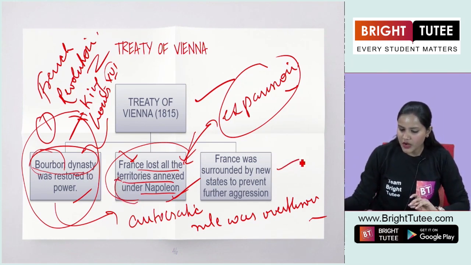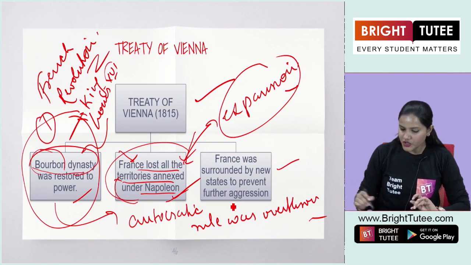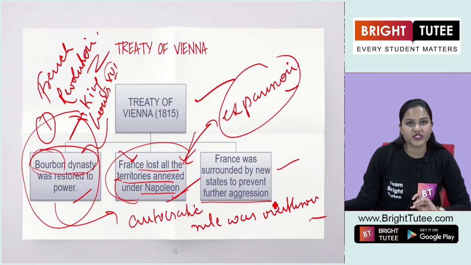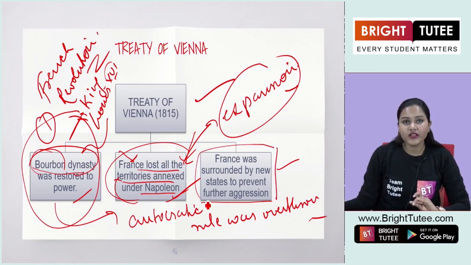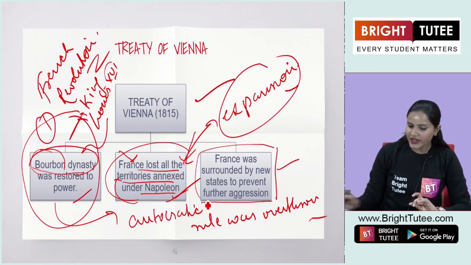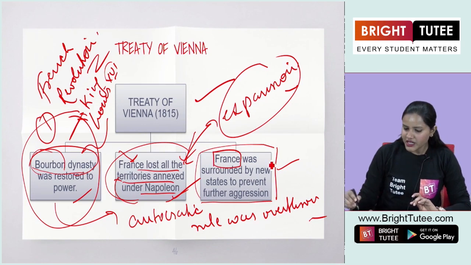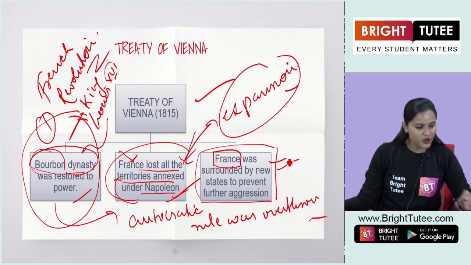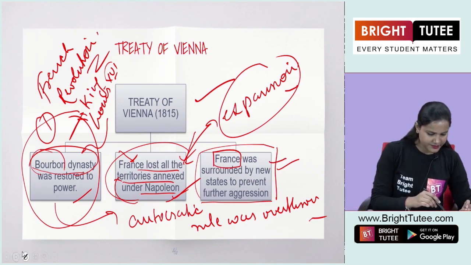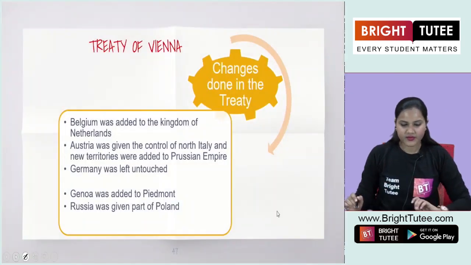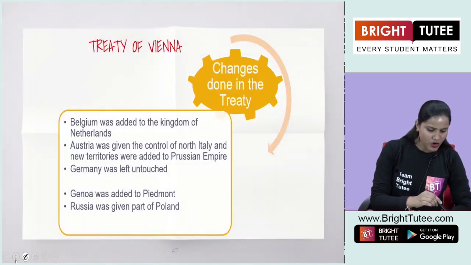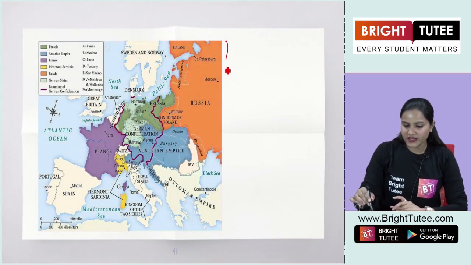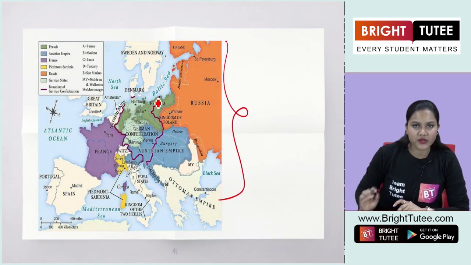Now France was surrounded by new states to prevent further aggression. So basically, in order to check this, what happened? The territory of France was now surrounded with new states. Let's have a look at the map first, then I'll tell you what all changes took place here in geographical terms.